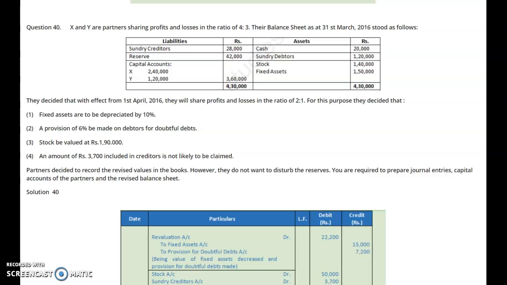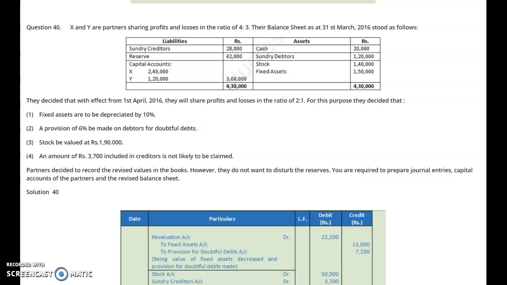Dear students, today we will learn the last segment of this lesson, that is the change in the profit sharing ratio among the partners, relating to the preparation of the revaluation account, partners' capital account and the balance sheet, depending upon the situation given in the statement, that is, whether the partners want to distribute the changes in these items or whether the partners do not want to distribute these items. We will understand these two very important questions.